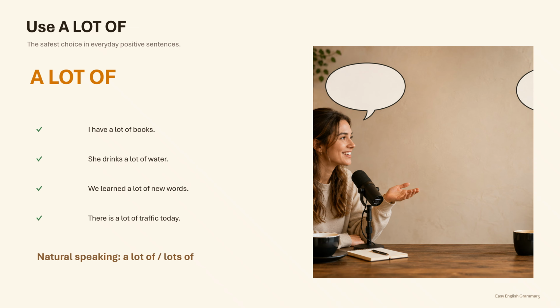Here are 2 more examples. We learned a lot of new words. And there is a lot of traffic today. Words are countable, while traffic is uncountable. A lot of works with both types. In informal speaking, you may also hear lots of. For example, she has lots of friends. Lots of and a lot of have almost the same meaning, but lots of sounds slightly more informal.